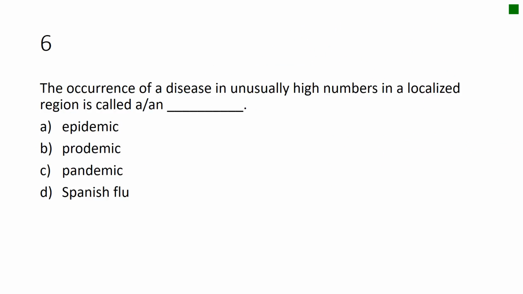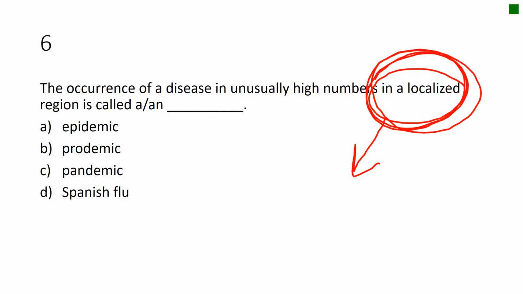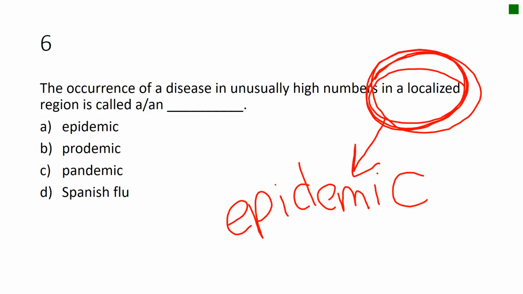Number 6, the occurrence of a disease in unusually high numbers in a localized region is called a... In this question, localized is your key word. When we see local, we think epidemic. So, right now, I want you to take just a second. If you didn't know it was an epidemic, take just a second to mark out the one answer we know it cannot be.